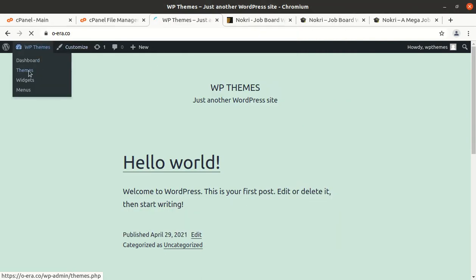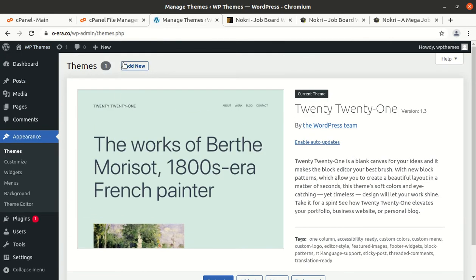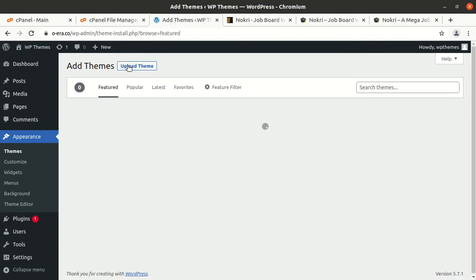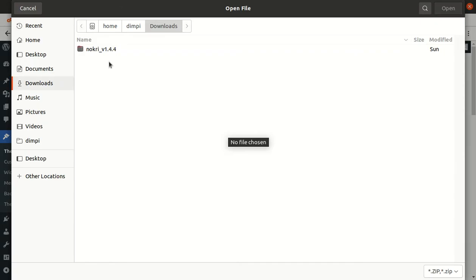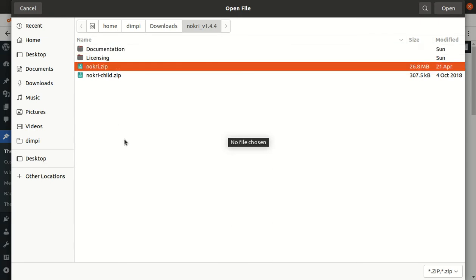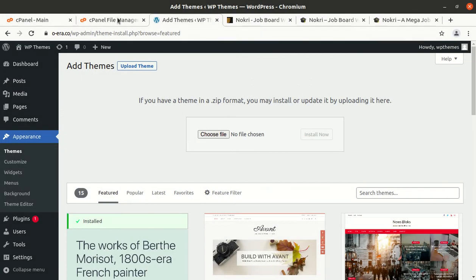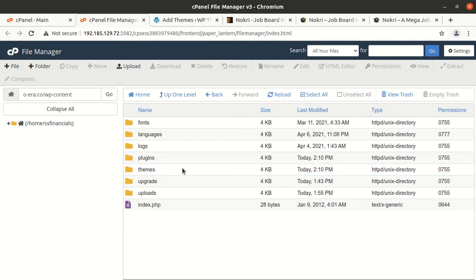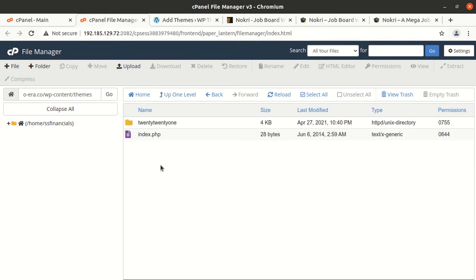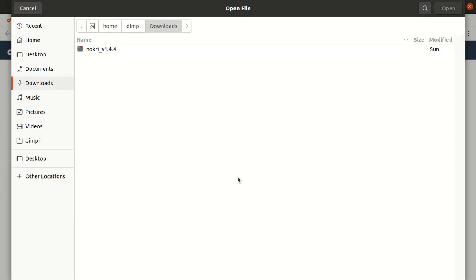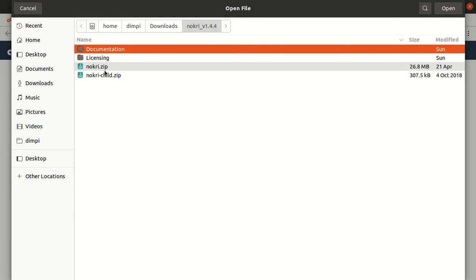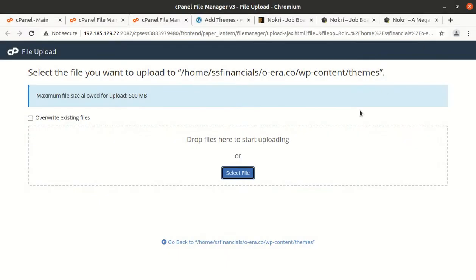We have to go to the theme section of WordPress and click on add new, upload theme, choose file, and here you need to choose the naukri.zip file. And if you have direct access to your server, you can upload the same file directly to the wp-content themes folder, and I am doing the same. It will save some time, and I will also be able to show you the theme file size.